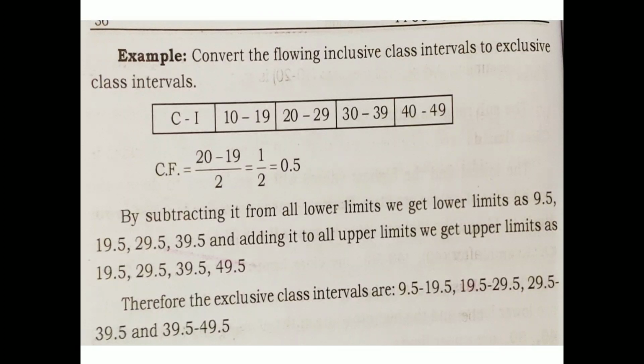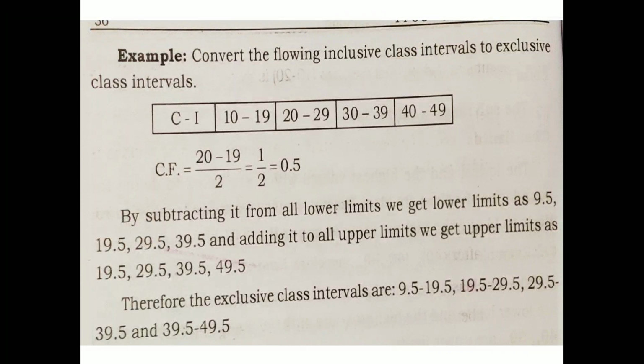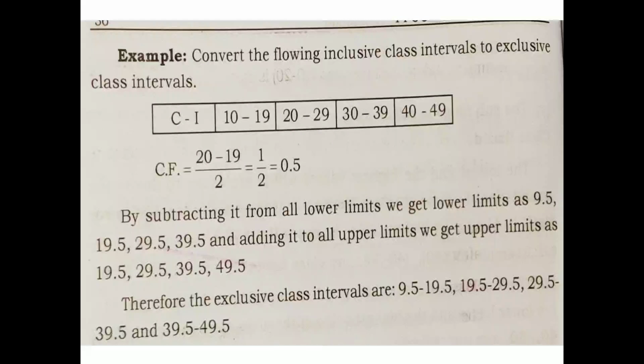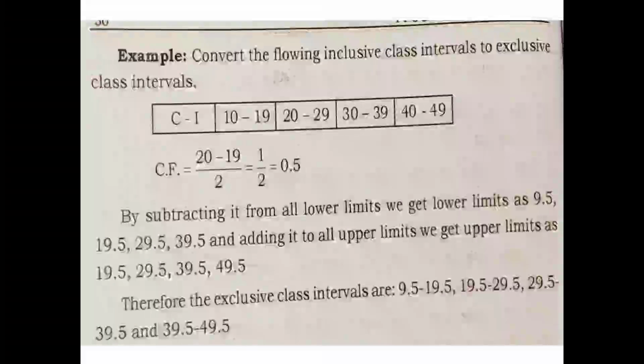Similarly, you have to add for the upper limits. Which are the upper limits here? 19, 29, 39 and 49. For 19 you add 0.5. 19 plus 0.5 will give you 19.5. 29 plus 0.5 will give you 29.5. 39 plus 0.5 will give you 39.5. 49 plus 0.5 will give you 49.5.